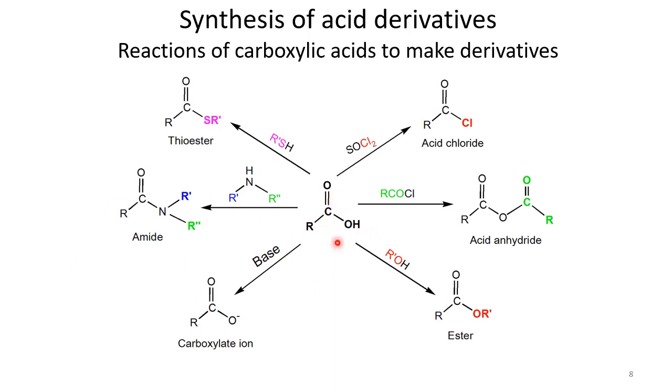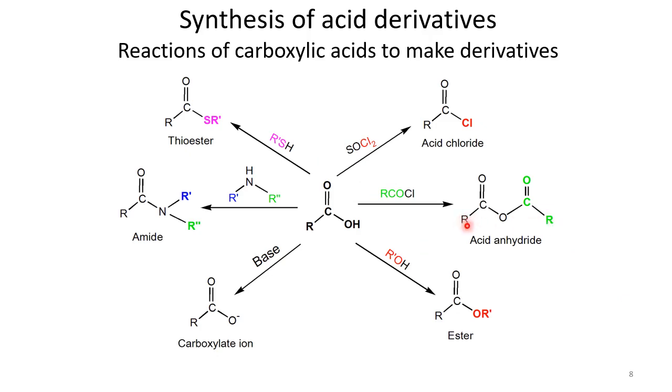And if you want to convert carboxylic acid into an amide, you have to react it with an amine, and then to convert it into a salt, we can use a base to convert it into a carboxylate ion. And if we react the carboxylic acid with an alcohol, then we get an ester. And if we use acyl chloride, then we get a mixed anhydride.